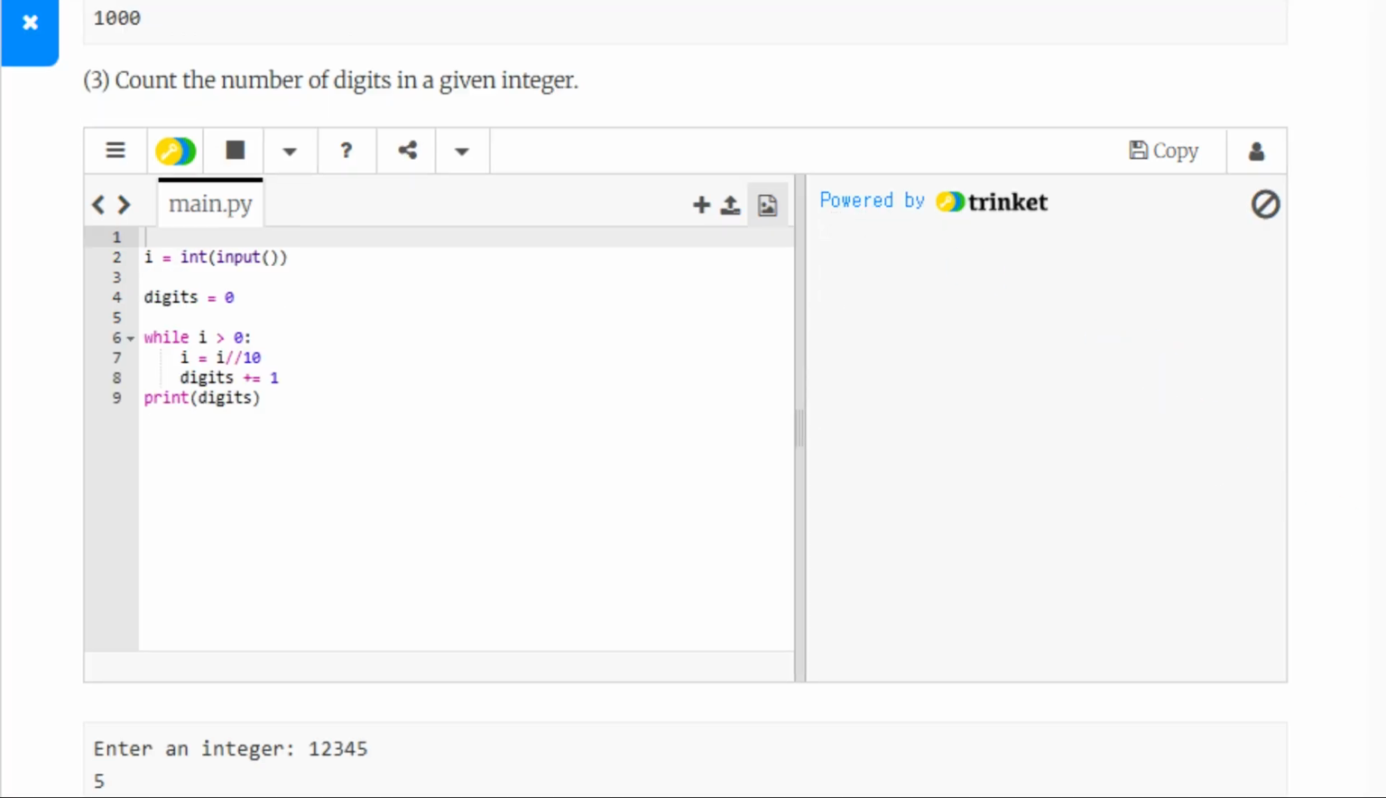Now let's do something useful with a while loop. Let's count how many digits are in a number. We ask the user to enter a number, set digits to 0. While the number is greater than 0, divide it by 10 and increase digits by 1. This works because dividing by 10 removes the last digit. For example, if the user enters 12,345, the loop divides by 10 5 times, reducing the number until it becomes 0. Since we counted 5 steps, the program prints 5, meaning the number has 5 digits.